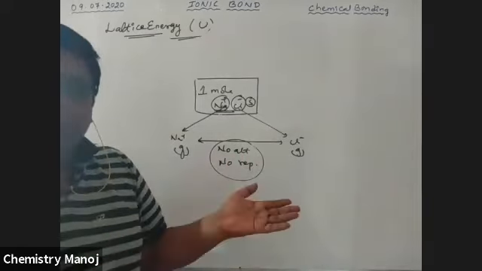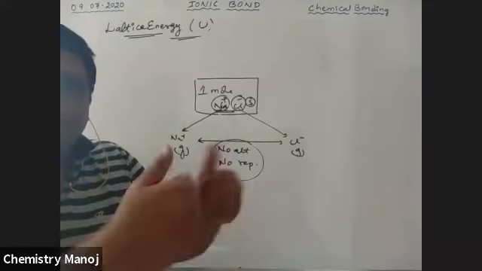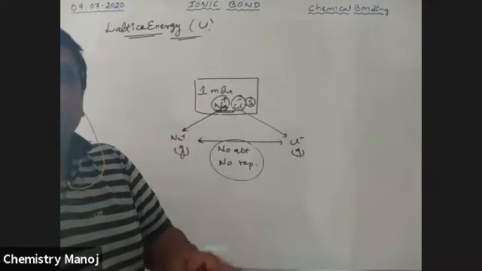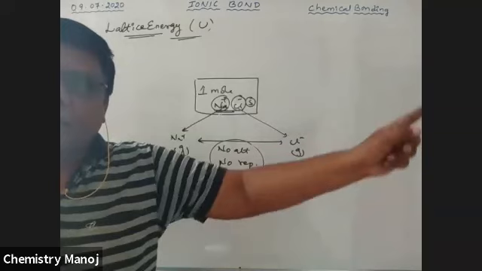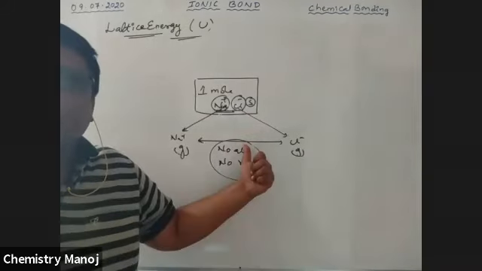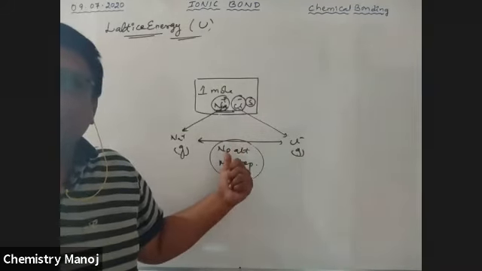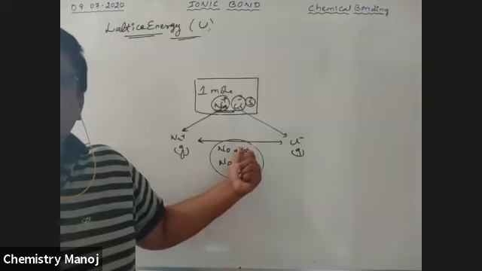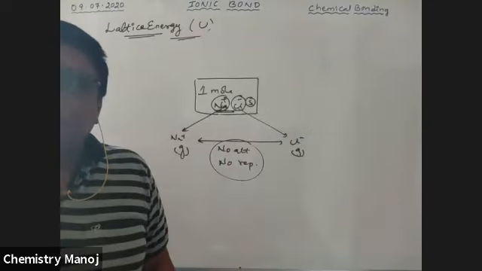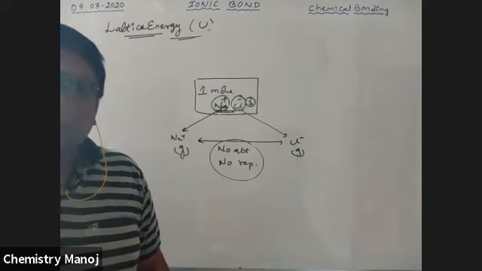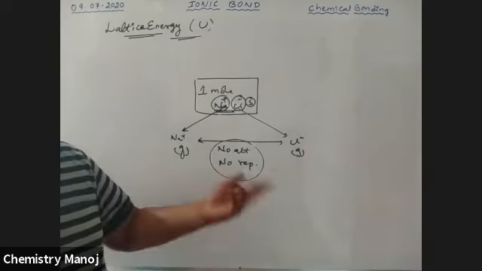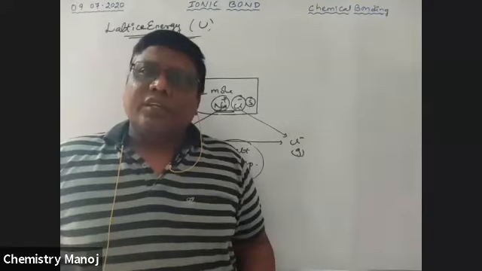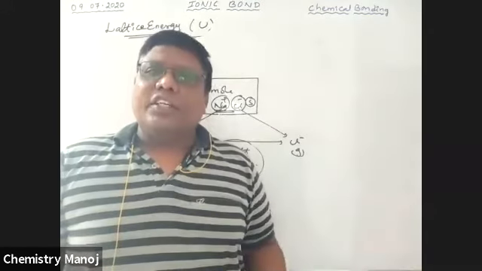So if released energy is equal to the applied energy, automatically the solid is converted into gaseous ions. There it is released energy, that is negative, exothermic. Now it is applied energy, that is positive. It is endothermic. But the magnitude value is the same. So both cases are considered as lattice energy. Generally we are considering released energy.